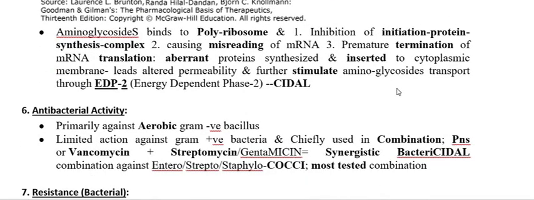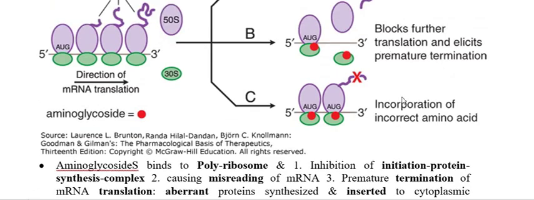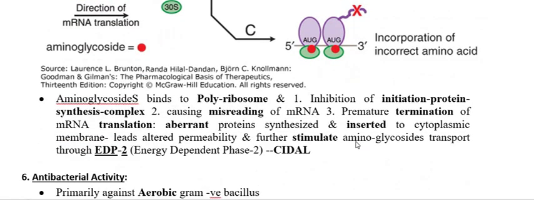So more amount of the drug reaches the cytoplasm, and therefore it inhibits protein synthesis and increases the porosity of the cytoplasmic membrane of the bacteria. So it will not only inhibit protein synthesis, it also increases the porosity, so the permeation of the cell membrane increases, and therefore this protein synthesis inhibitor aminoglycoside is able to kill the bacteria. That is why it is cidal in nature.